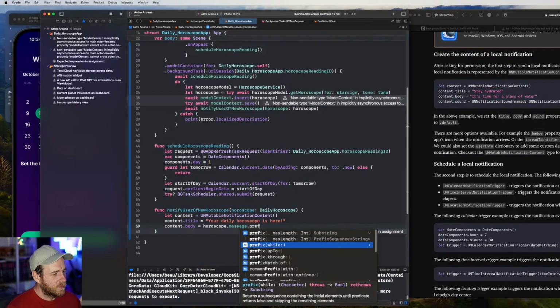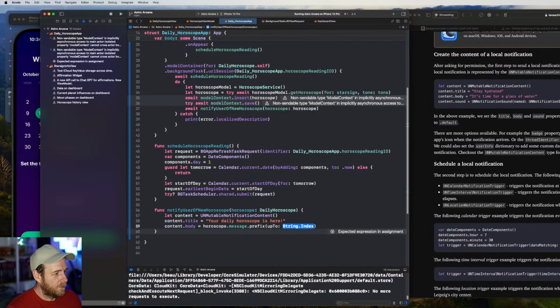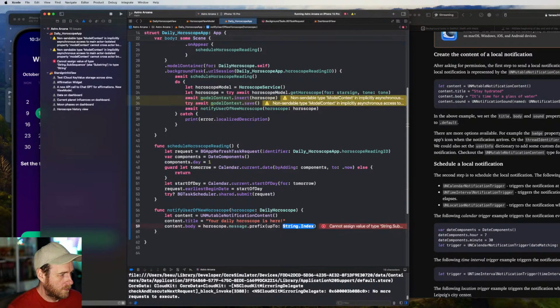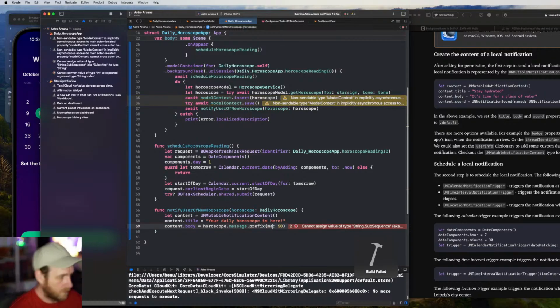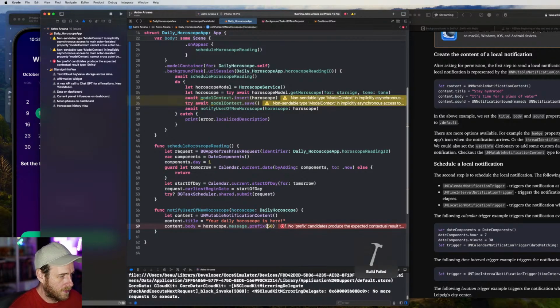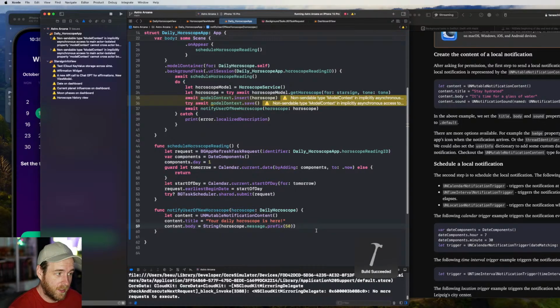So this is what I want to do. I want to say up to, or I don't know, let's say 50 characters. Does that work? All right, let's just do the max length. So we got 50. Doesn't return string. That's fine, because what I can do is I can wrap it, and then we've got ourselves a string. And then what I'll have is this the dot.